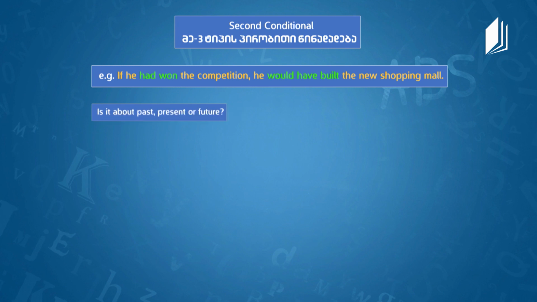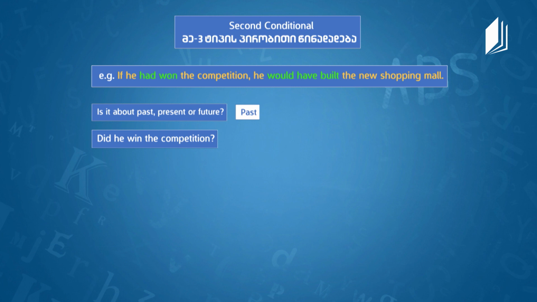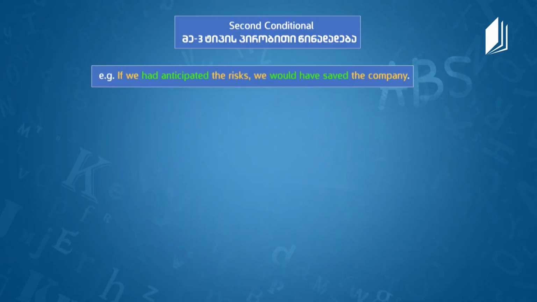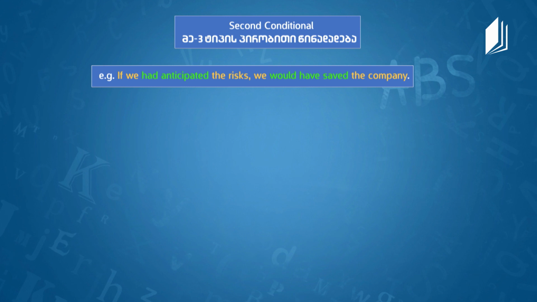Is it about past, present, or future? Past. It's about past. Okay, so did he win the competition? No. And did he build a new shopping mall? He did not. So nothing can be changed. It is a hypothetical situation about past, which cannot be, the result cannot be changed. Okay, we are just thinking how things would have been in this situation. And the second example, if we had anticipated the risks, we would have saved the company.